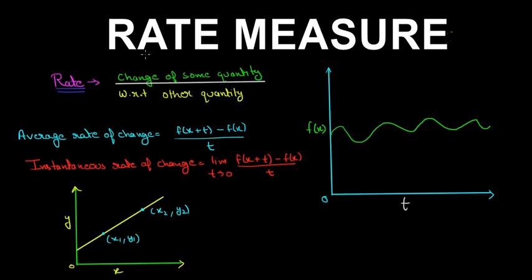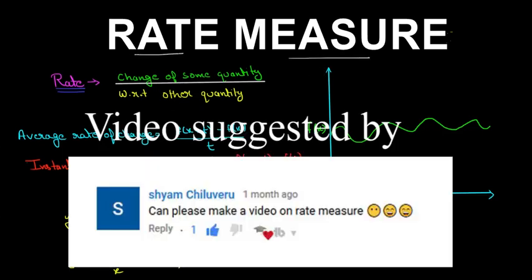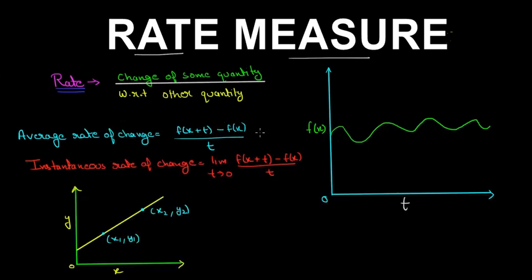This video is about rate measure. Now how do we measure rate? We measure rate by taking the ratio of two related quantities. So rate is defined as change of some quantity with respect to another quantity. And the quantity in the numerator is the dependent quantity and the quantity in the denominator is the independent quantity.